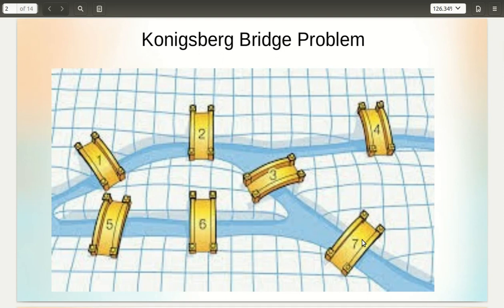Now, there was a mathematician named Carl Gottlieb Ehler. He was the mayor of a nearby city, and there was a problem that he was obsessed about. The question was: is it possible to start from any one of the bridges and then traverse every other bridge exactly once and return back to the original position?